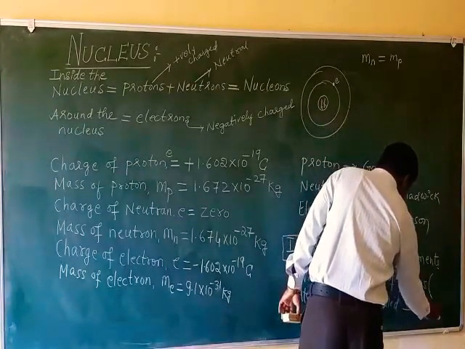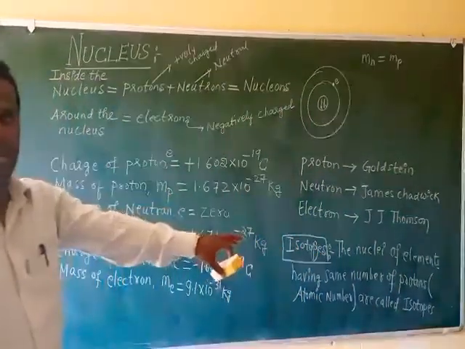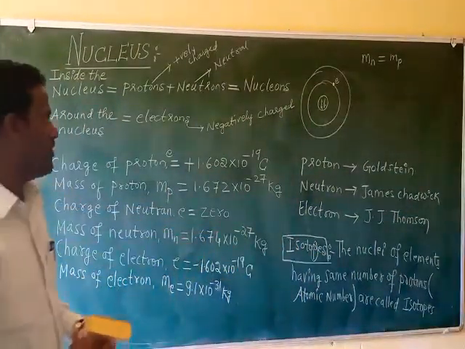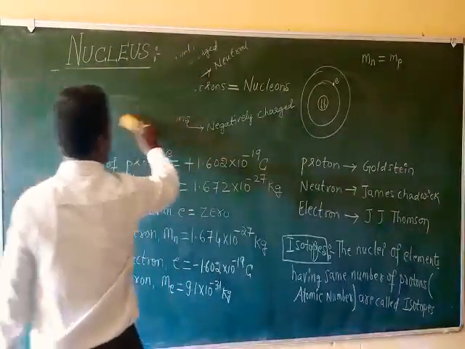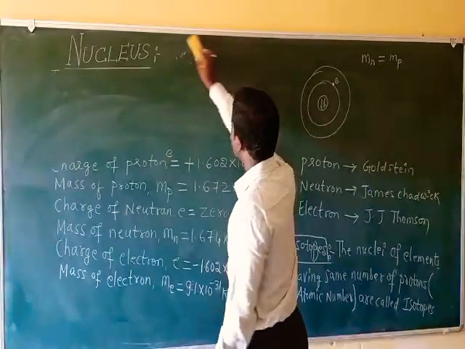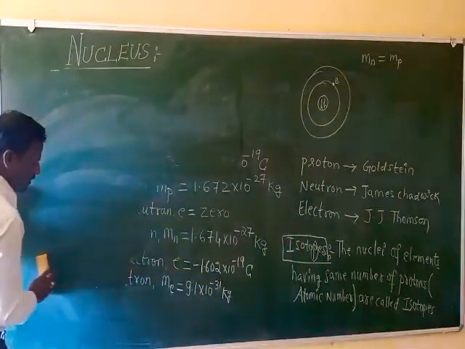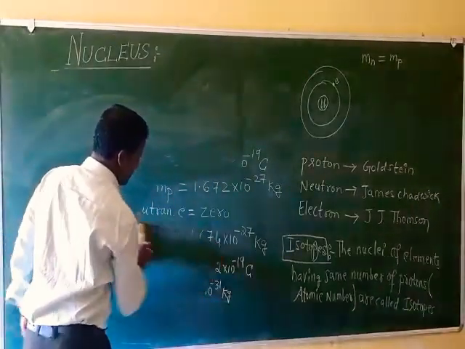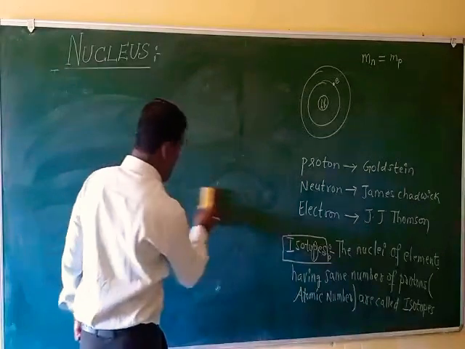See, P means protons. The number of protons must be the same. If the number of protons is the same, we can call them isotopes. And here isotopes exist for the same element. Isotopes are the nuclei of the same element.